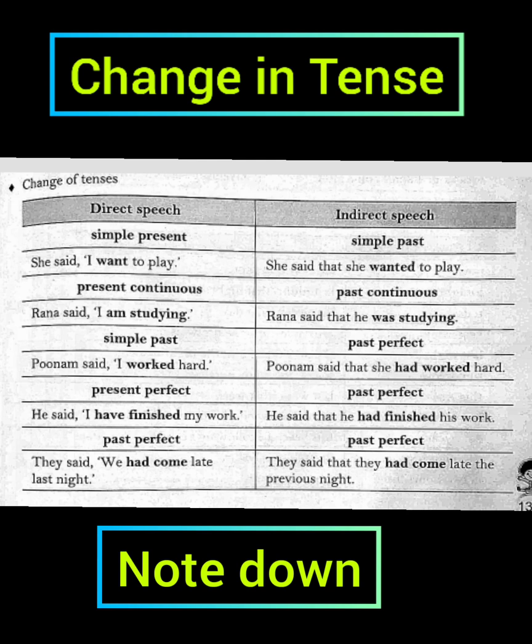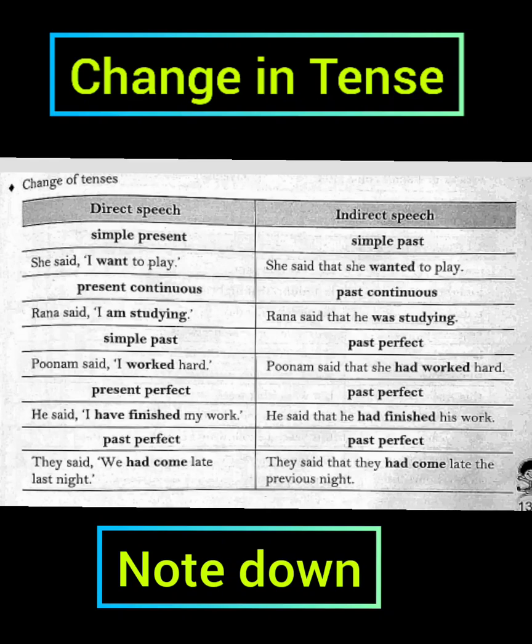So students, let's understand how tenses will change in direct and indirect speech. So if I have simple present tense, it will change into simple past tense. Let's see the example. She said, I want to play. So here, she said is the reporting verb and I want to play is the reported speech, isn't it? So students, to transform a direct speech into an indirect speech, the most important thing is removal of the inverted commas, right? And I have to add the conjunction that. So she said that she wanted to play.